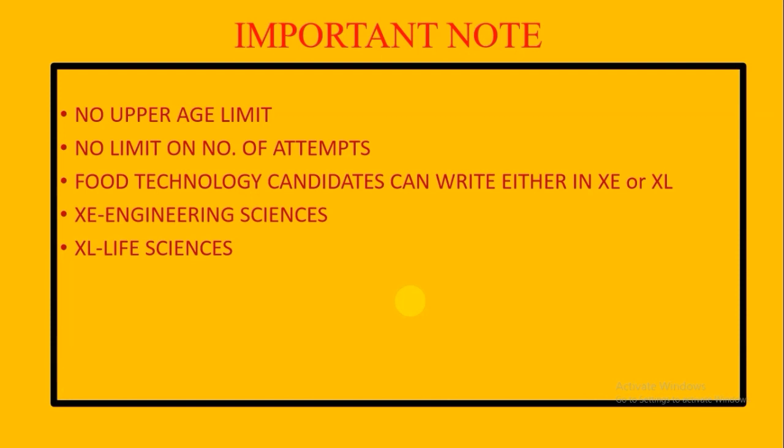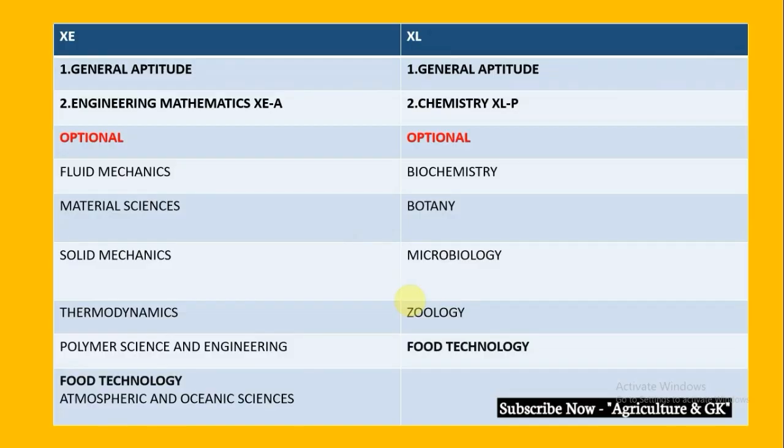As a food technology candidate, you can write either the paper of XE or XL. XE includes the engineering sciences, whereas XL includes the life sciences paper. Let us see what exactly the XE paper contains and what options the XL paper contains. XE contains a compulsory section of general aptitude and a compulsory section of engineering mathematics, whereas optional subjects are given such as fluid mechanics, material sciences, solid mechanics, thermodynamics, polymer science and engineering, food technology, atmospheric and oceanic sciences.